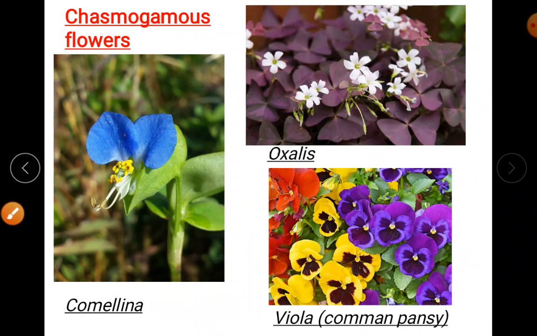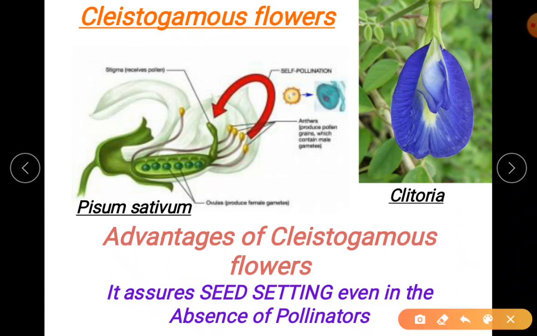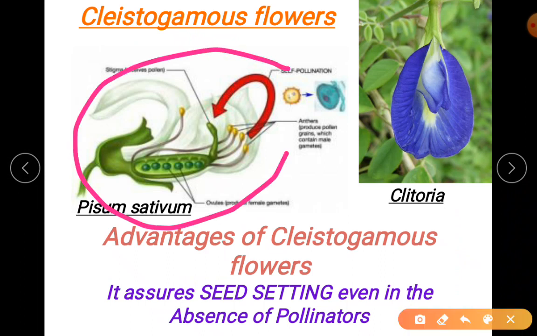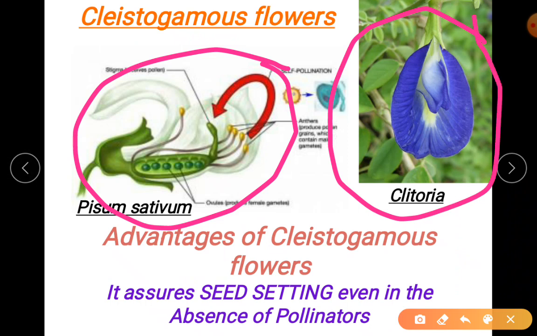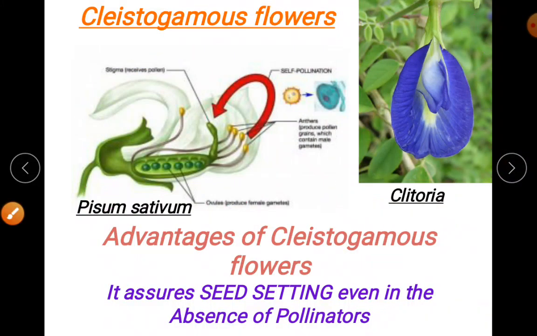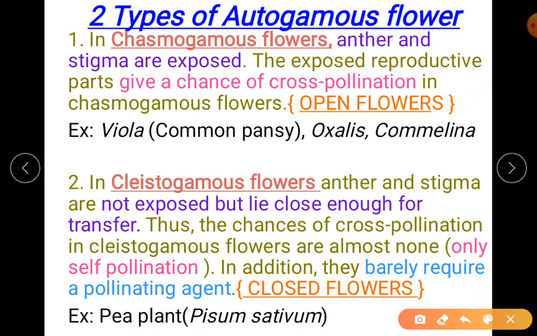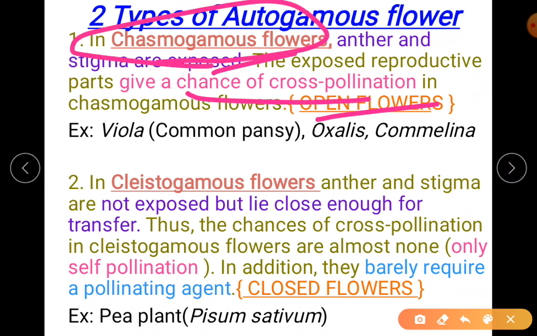So this is Chasmogamous. What is Cleistogamous? See here. It is closed. You remember your pea plant? Remember this one, we say Shankapushpa. This is that, Clitoria and Pisum sativum, the pea plant, the pea flower. Okay. So just to recall, this is open flowers. Anthers and stigma are exposed. Give a chance for cross pollination. That is in Chasmogamous, open flowers.